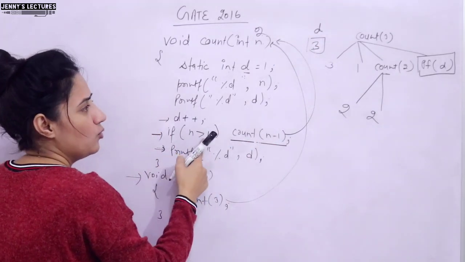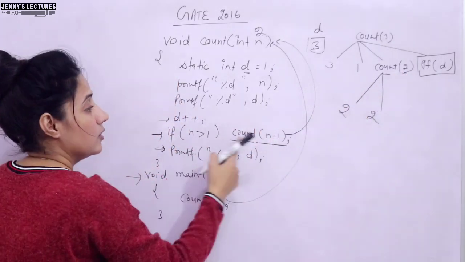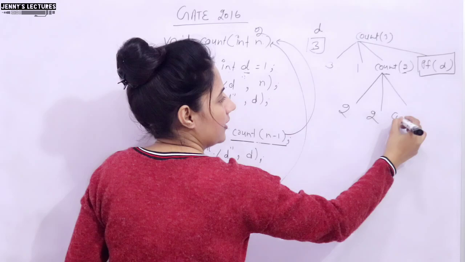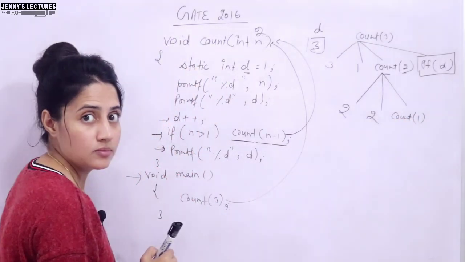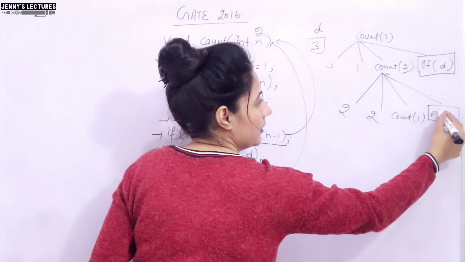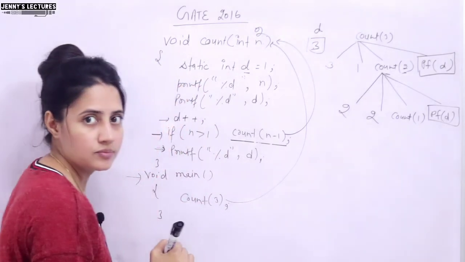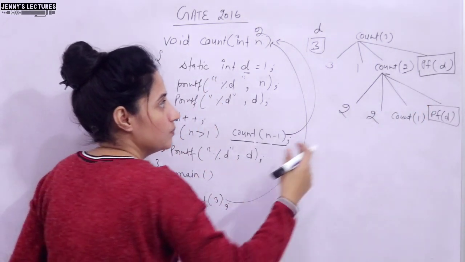Check the condition, n greater than 1? Yes, because n is 2 this time. Then count(n-1). So we will call again count(n-1), that is 1. Right? And after this, one statement is still left, printf d. So when the statement would be executed, I will show you.